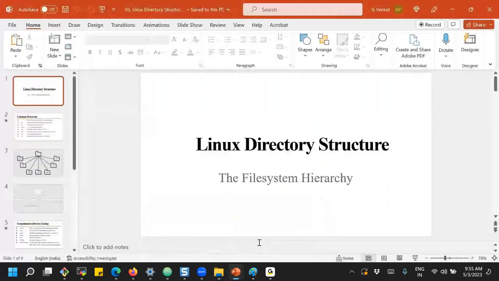What about the Linux system? Let's move into understanding the Linux directory structure, because Linux is a basic concept for us as DevOps engineers. What are the common directories that we have in Linux?